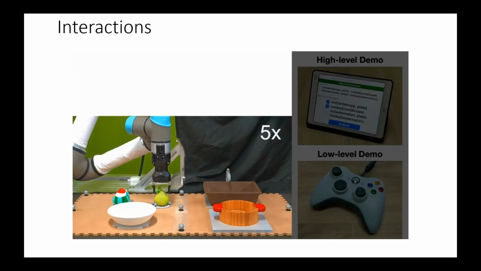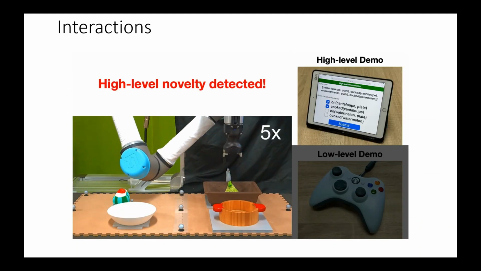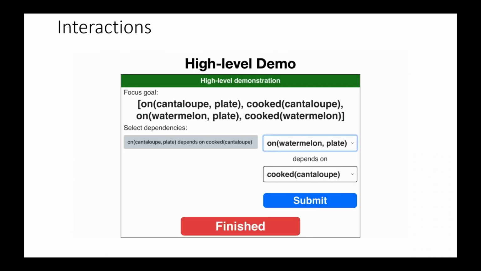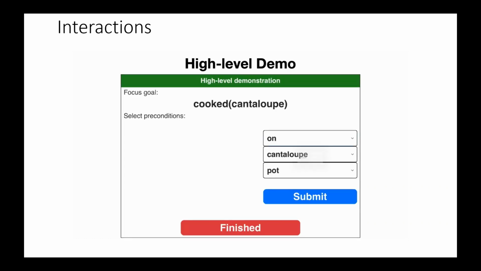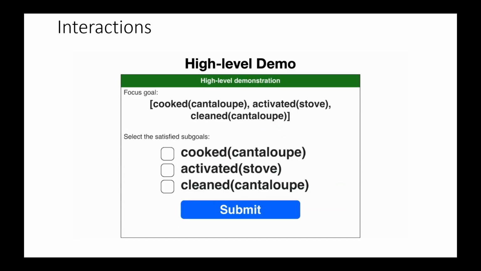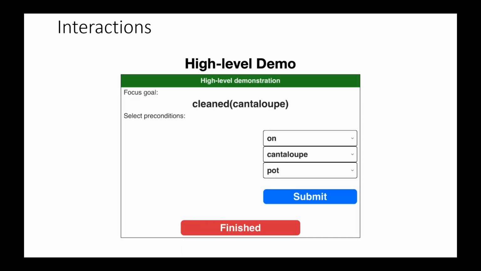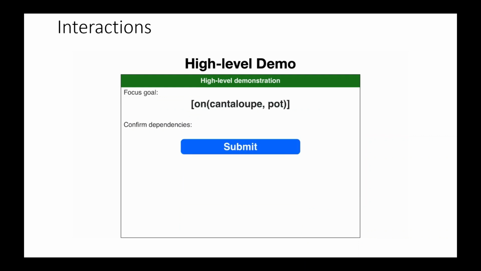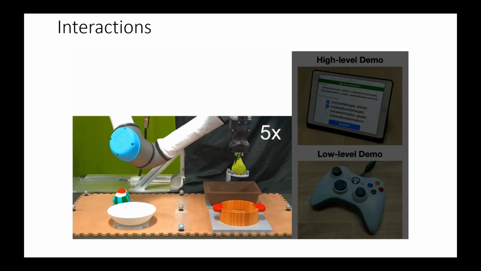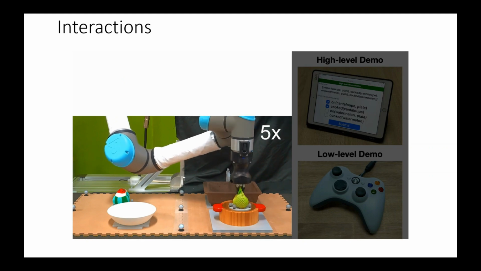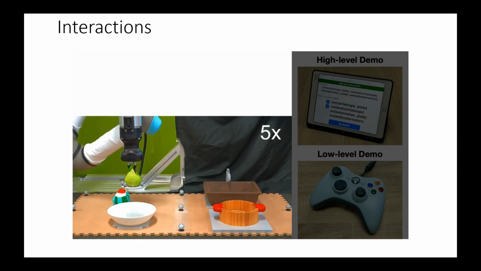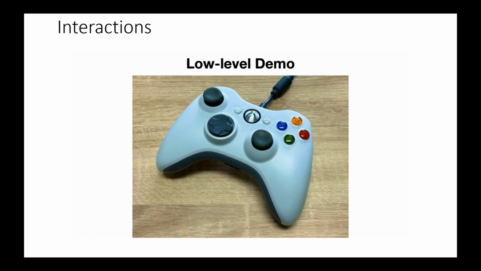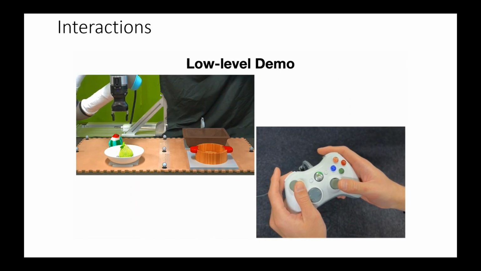When the robot's high-level policy detects a novelty, it collects meta sub-goal data. As previously explained, this data includes information about satisfaction, dependencies between sub-goals, reachability, and preconditions. The process begins with the final goal and works backward until a reachable sub-goal is identified. The robot continues the autonomous execution. And when the low-level policy detects a novel state, the robot actions are given using the gamepad.